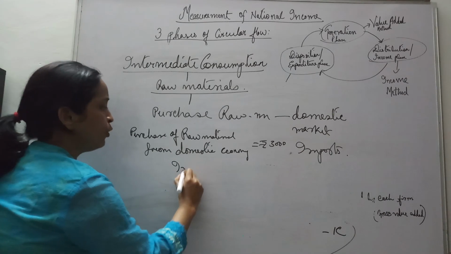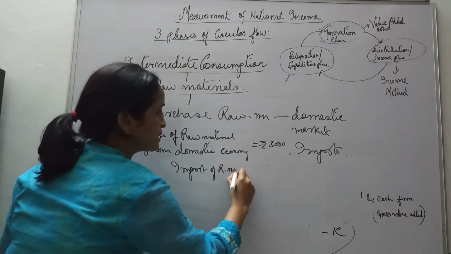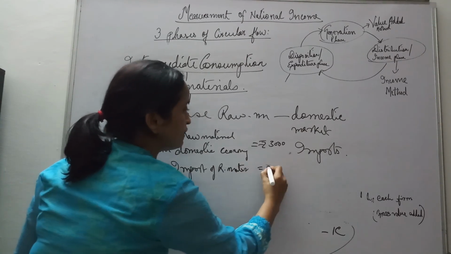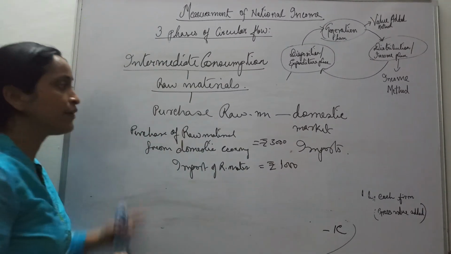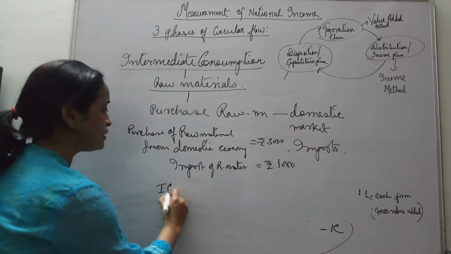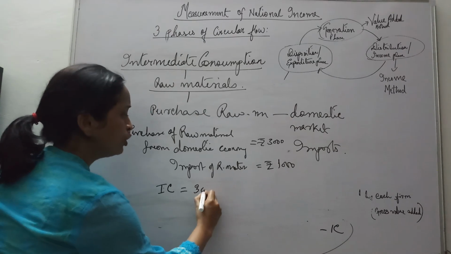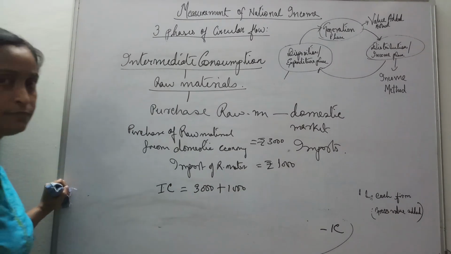And then imports of raw materials is given to be rupees 1,000. See here, intermediate consumption is not given. What will be our intermediate consumption? Intermediate consumption will be 3,000 plus 1,000.